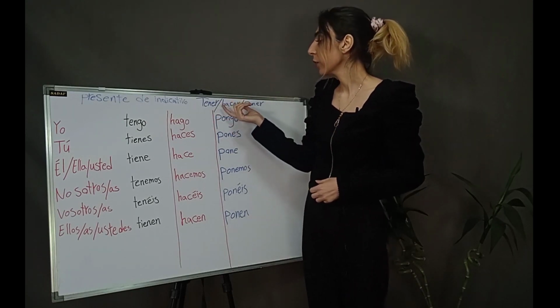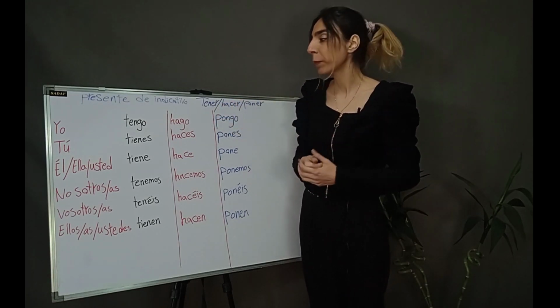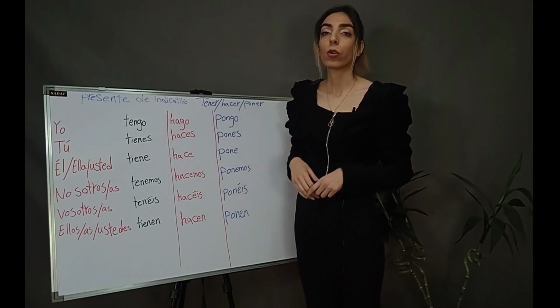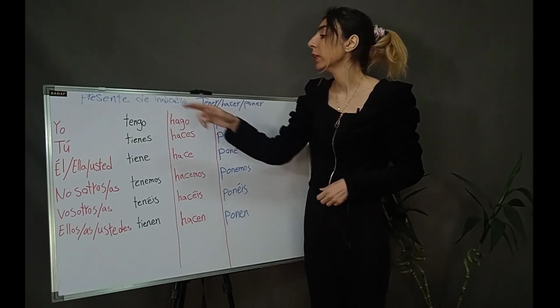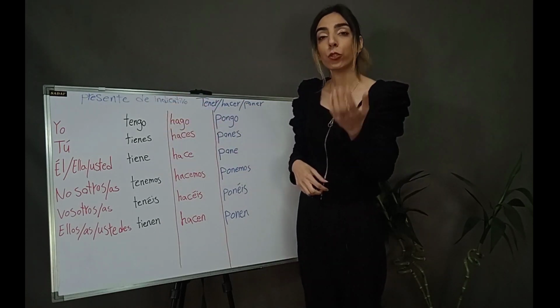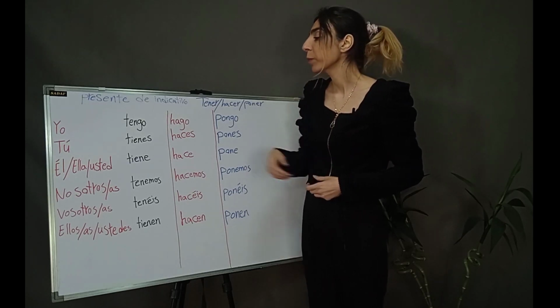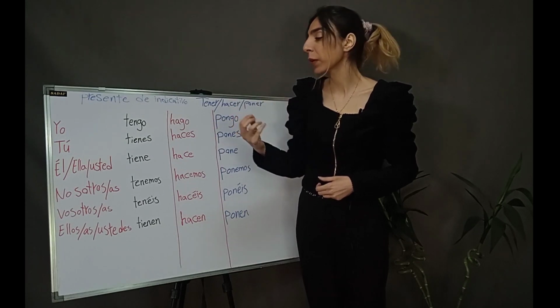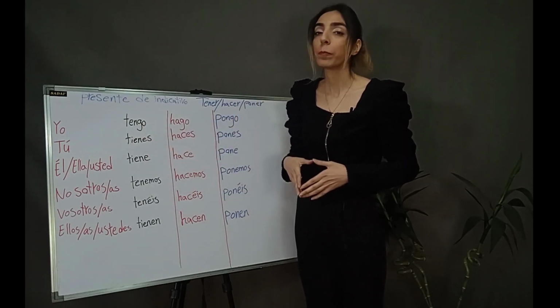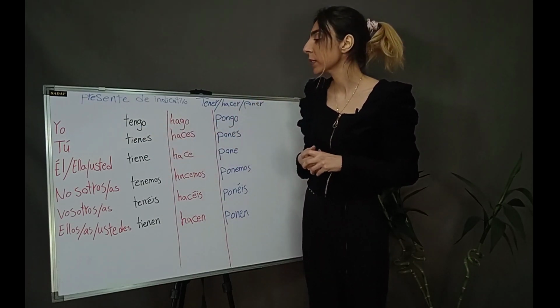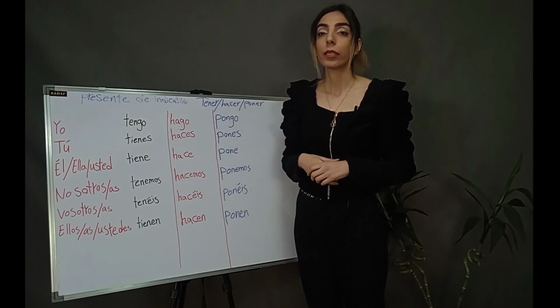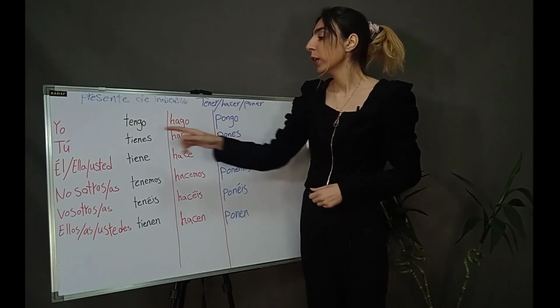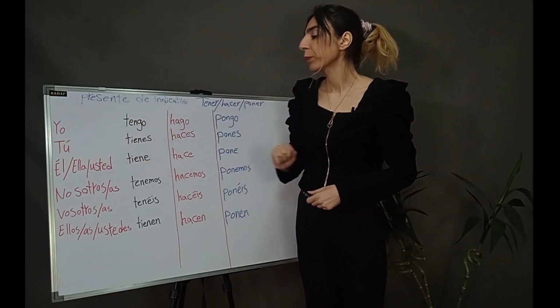Next verb, hacer means to do or to make. Yo hago, I do, I make. Tú haces, you do, you make, singular form. Él hace, he does, he makes. Ella hace, she does, she makes. Usted hace, you make or you do, is the formal form of tú.